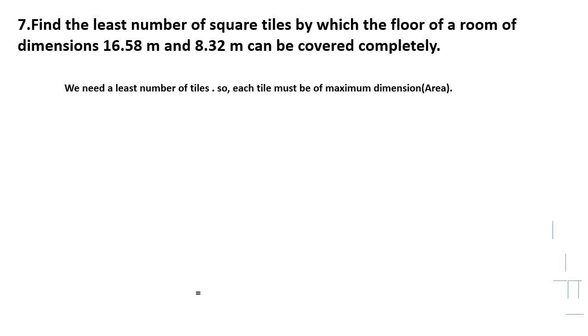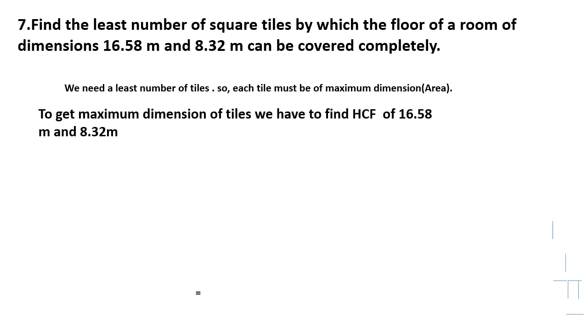We need the least number of tiles, that means very few tiles. So each tile must have the maximum dimension. A very big tile means the number of tiles will be very less, right? If you have small tiles, the number of tiles will increase. If you are taking big tiles, only fewer tiles are needed to cover that floor. That's common knowledge, right? To get the maximum dimension of tiles, we have to find the HCF of 16.58 and 8.32 meters.